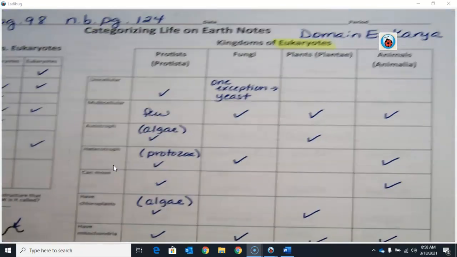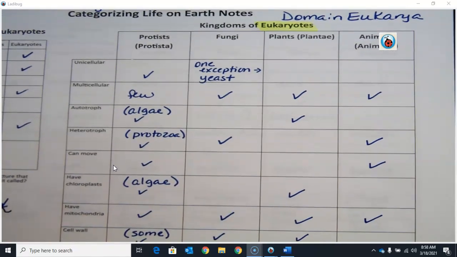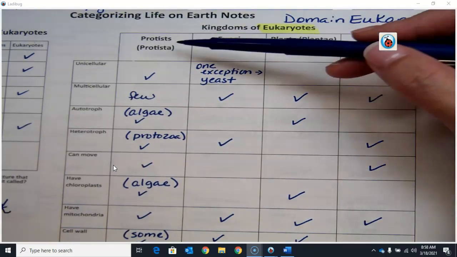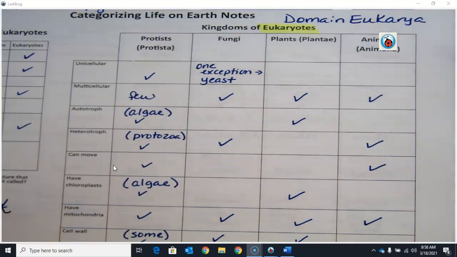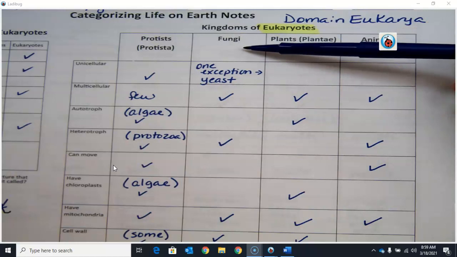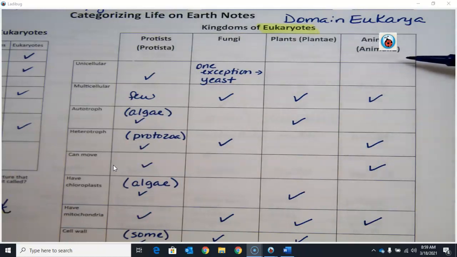So when we go and look at the eukaryotes, we're now in domain Eukarya, and so these are the kingdoms. There are 4 kingdoms that make up domain Eukarya. So we've got kingdom Protista, kingdom Fungi, kingdom Plantae, and kingdom Animalia. So again, we're putting check marks as to whether this kingdom has this trait or not, and then I give you a couple of little examples or clarify.